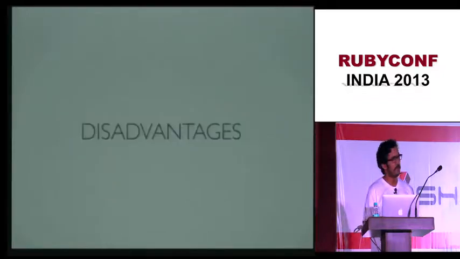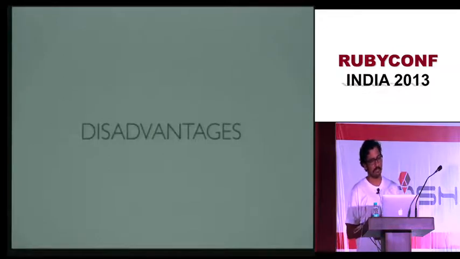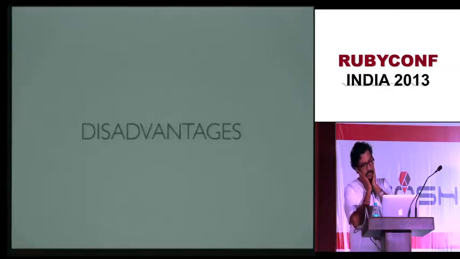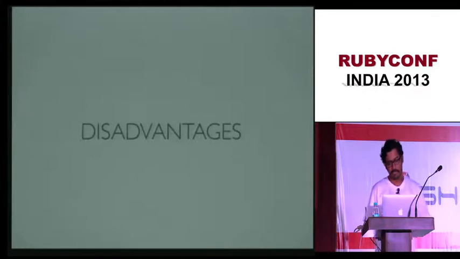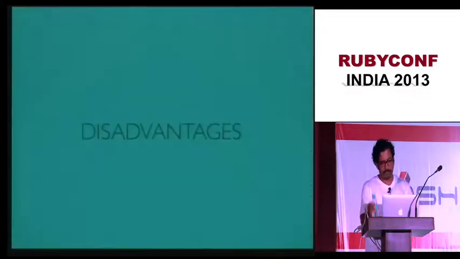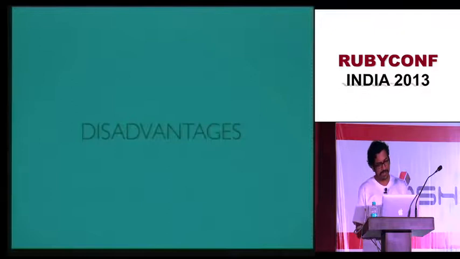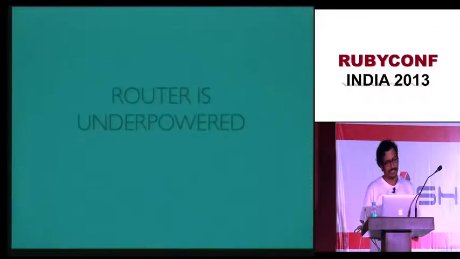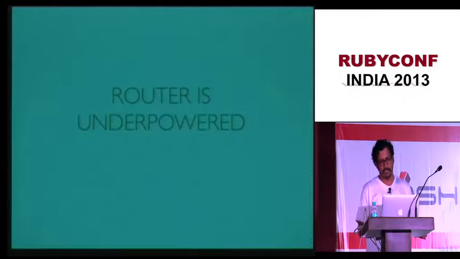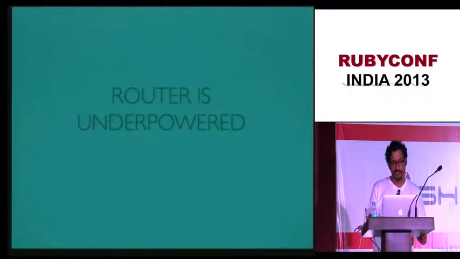By all this discussion, you would think that Webmachine is pretty good. Why are people not using Webmachine? What is so bad about it? Why have I not heard about it? Frankly, I had heard about it because Basho had tweeted about it, and I just wanted to try it out. But there are some disadvantages as well. The first disadvantage is that it is not popular, which is a pretty big disadvantage. Rails and Grape have a much richer ecosystem. But let's come to the technical problems.